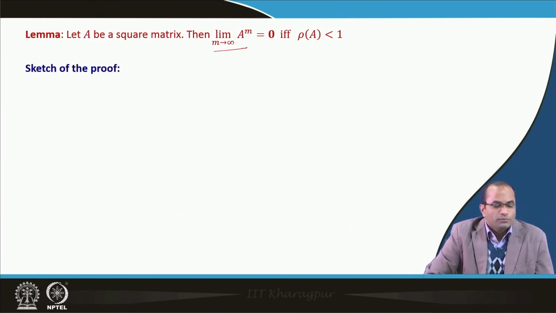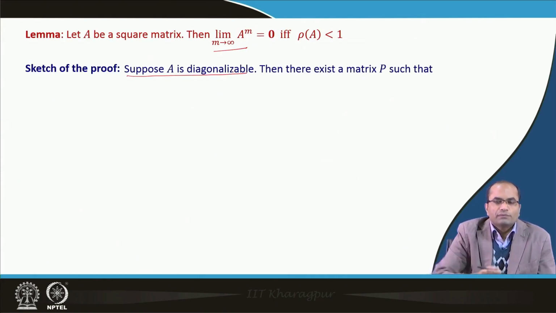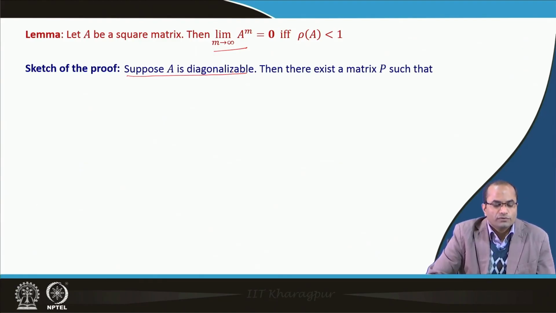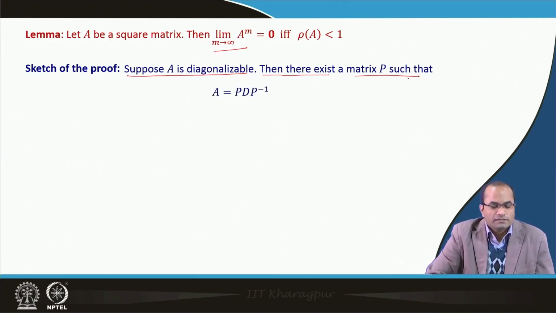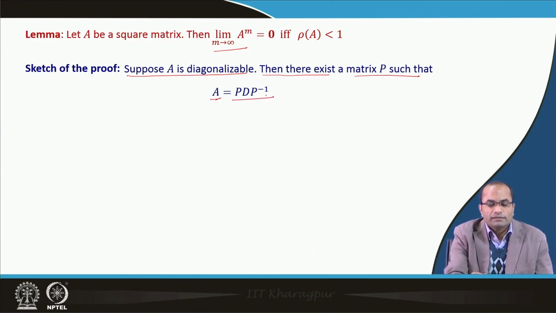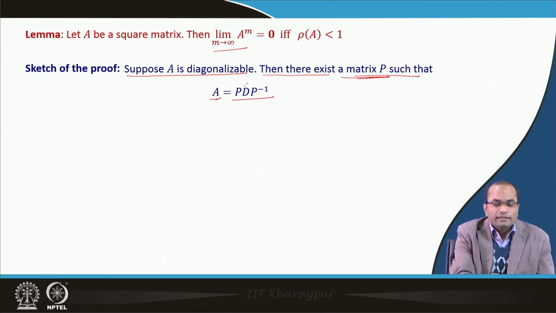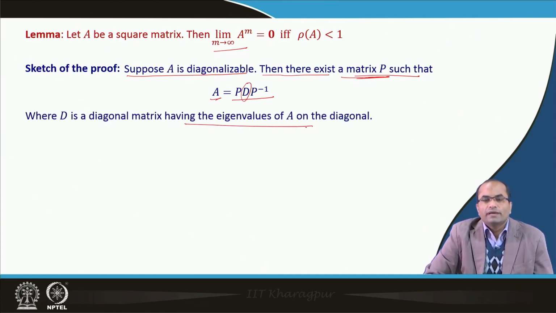So, to just see the proof of this, under this restriction we are proving this, but of course the result is more general. Suppose A is diagonalizable, then there exists a matrix P, as we know already from linear algebra, such that A can be written as P D P inverse, where P is an invertible matrix which must exist, and this D is the diagonal matrix having the eigenvalues of A on its diagonal.